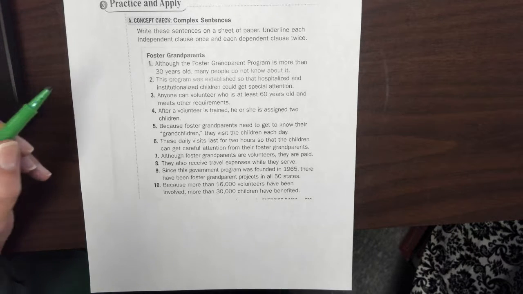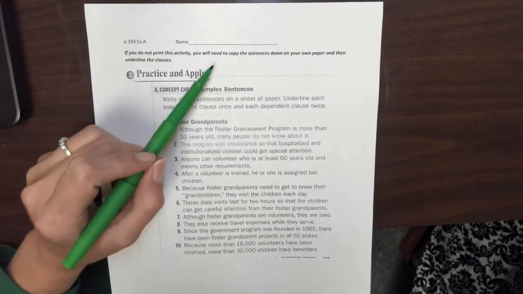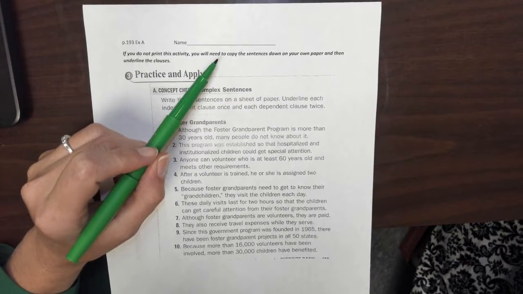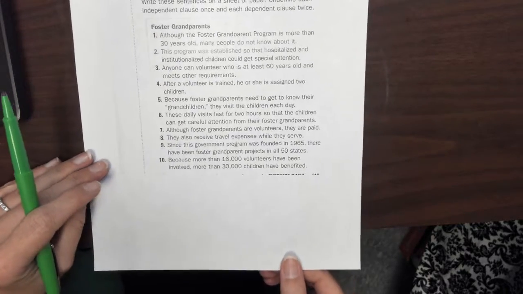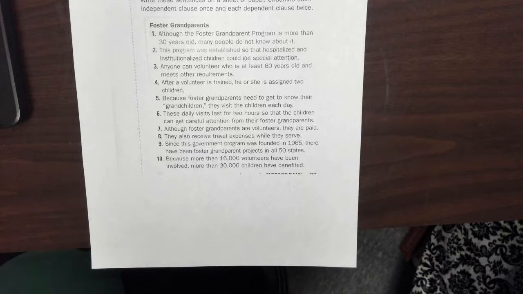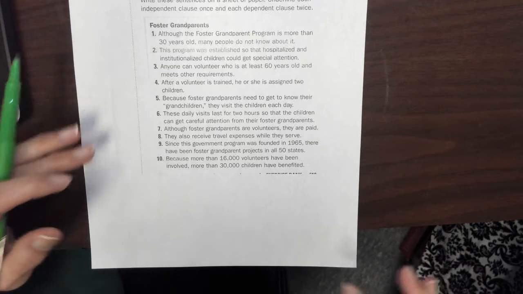Okay, this activity we need to check. Remember, if you didn't print the activity, you're going to need to copy the sentences down so you can label the clauses, underline and label the clauses. That's what this activity is, and it's showing how a complex sentence works, we want to be able to identify what's dependent and what's independent so we can recognize what makes a sentence complex.